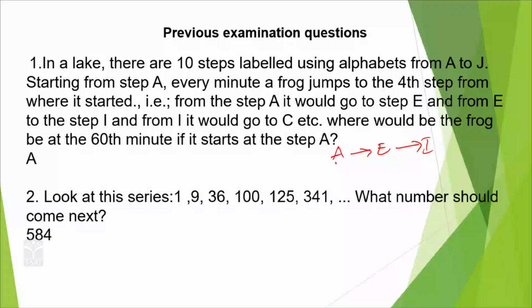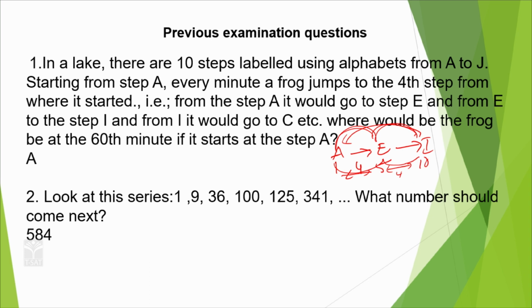If you give the position of the letters, this is the first one, this is the 5th one, this is the 10th one. So 1 to 5, 5 to 10, the difference is 4, with 6, 7, 8, 9 in between. After that it moves once again, from I back to E and E to A. So A to E, E to I, I to E and E to A, for every 10, is completed as one cycle.